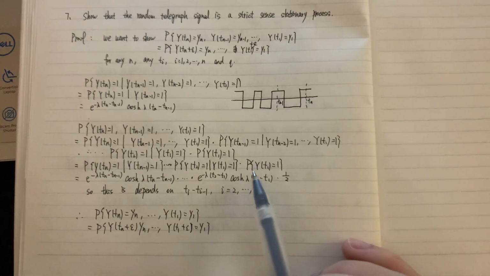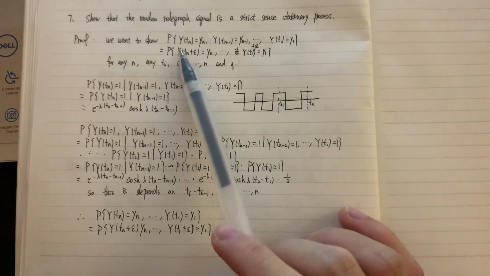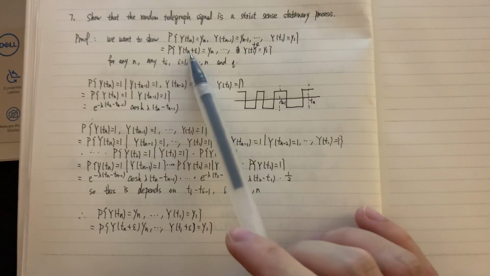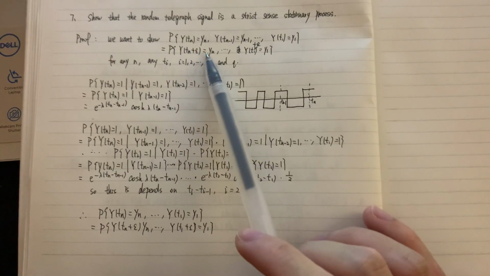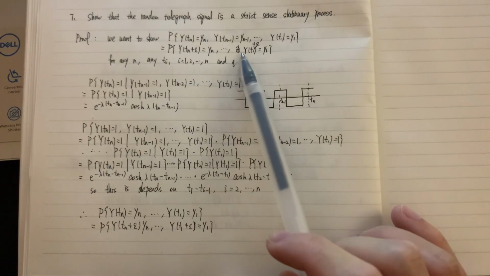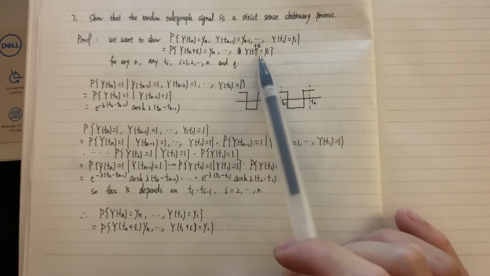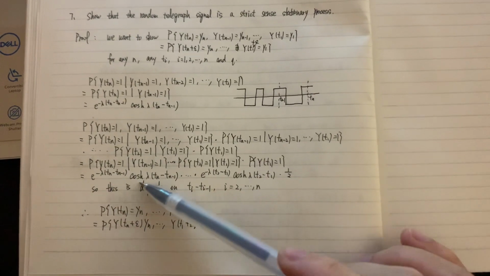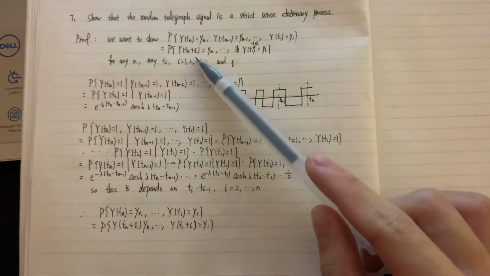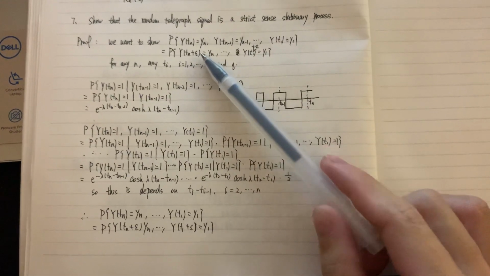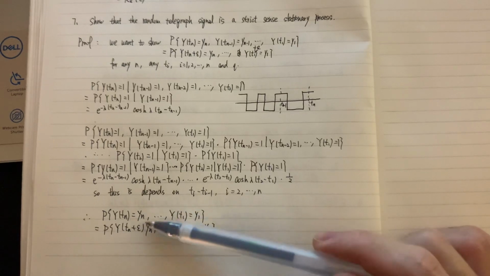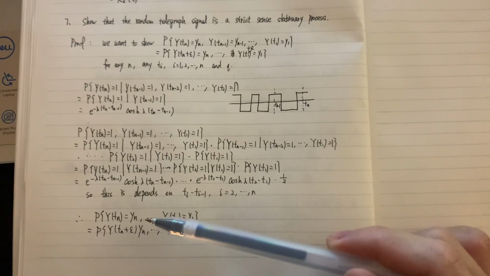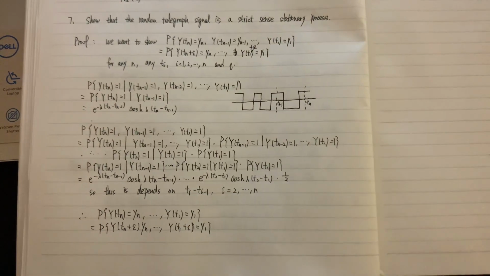If we calculate the probability of Y(Tn + epsilon) = Yn, ..., Y(T1 + epsilon) = Y1, we will still get this equation, since the epsilon will cancel each other, so these two probabilities are the same. So the telegraph signal is a strict sense stationary process. So we have done the proof.